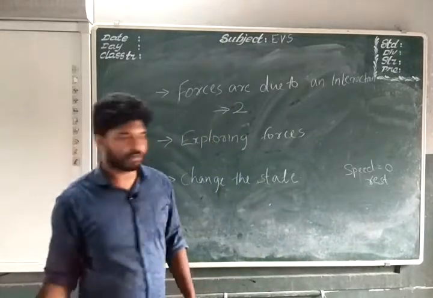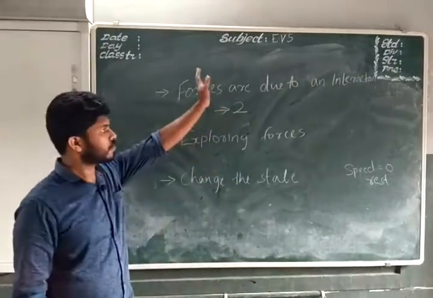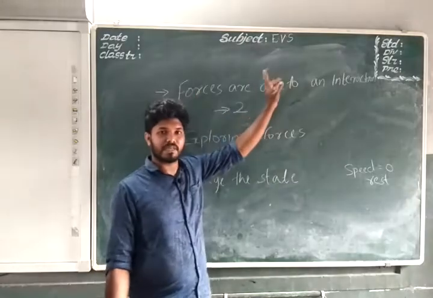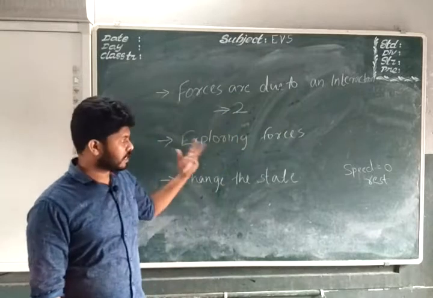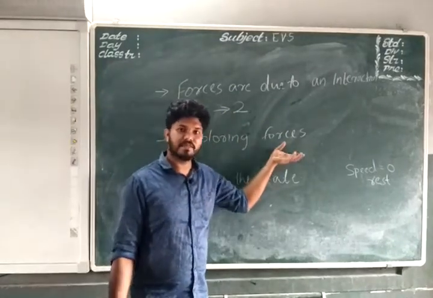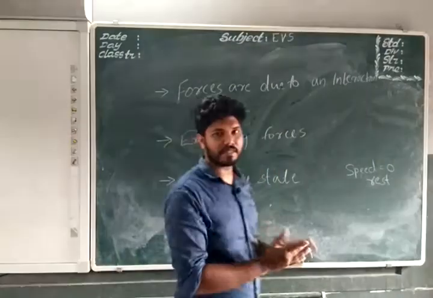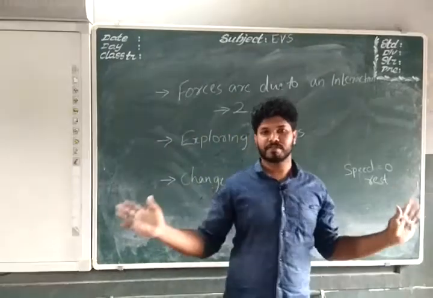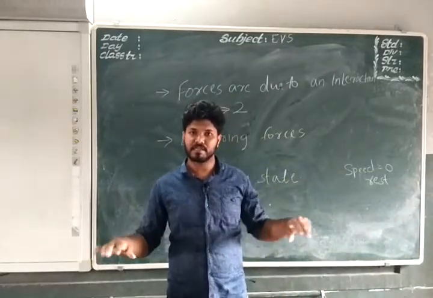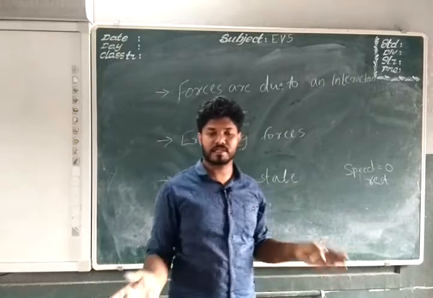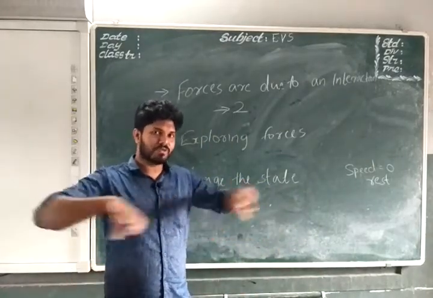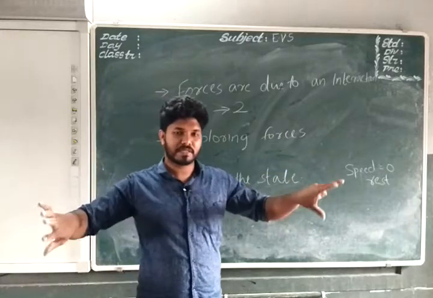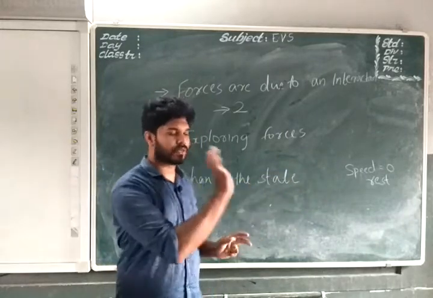So that's all for today. These three things: forces are due to an interaction only. At least two things are needed for a force to act. Then in the exploring forces section we discussed that when the forces are acting in the same direction, they get added up, and when the forces are acting in opposite directions, we take the difference. The resultant force is the difference between them. If there are two equal forces in two opposite directions, the resultant will be 0.